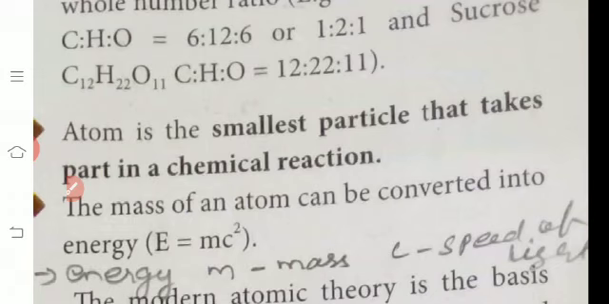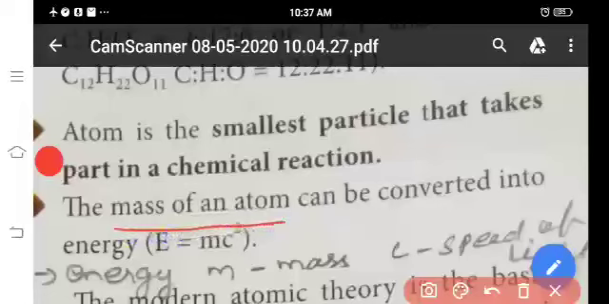Okay, the mass of an atom can be converted into energy. Listen, the mass of an atom is converted into energy. You know this equation? E is equal to mc square. Who discovered this equation? Yes, Albert Einstein. Here E means energy, M means mass, C means speed of light. E is equal to mc square. So the mass of an atom is converted into energy.